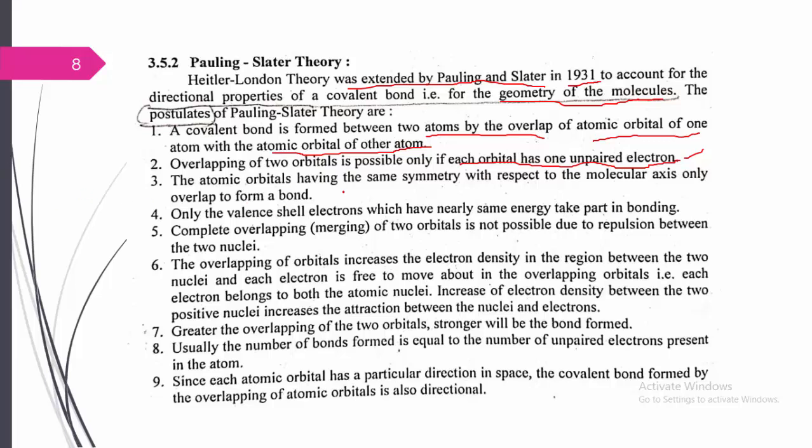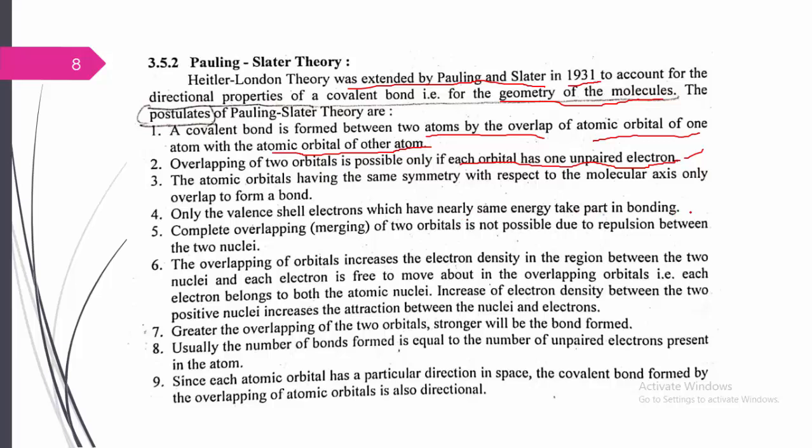The atomic orbitals having the same symmetry with respect to the molecular axis only overlap to form a bond. Whenever two atomic orbitals overlap each other, they must be along the molecular axis. Then only is the formation of a bond possible. Only the valence shell electrons which have nearly the same energy can take part in the bonding.